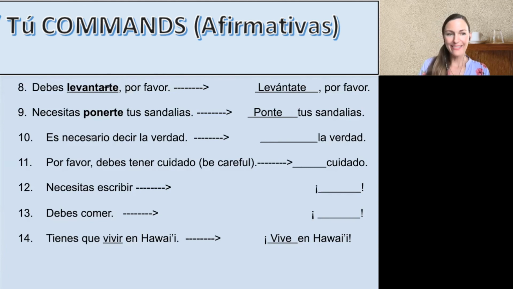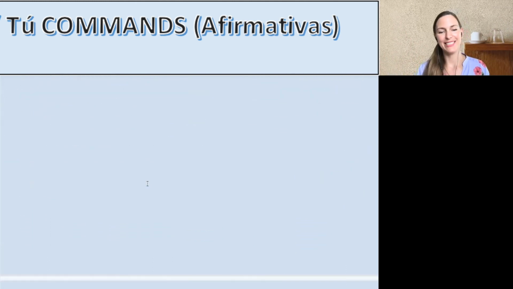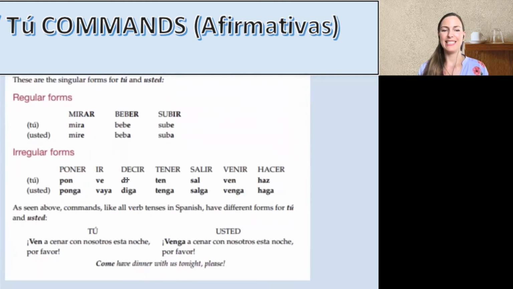Número 10. Es necesario decir. What's decir mean? Sí, say. La verdad, the truth. See, that's importante. Okay, so skip that. Go to our decir. We need the tú form, is what you might be thinking, but no, oh my gosh, I just remembered this is irregular. Dun, dun, dun. Di. So por favor, practiquen, that'd be for y'all.